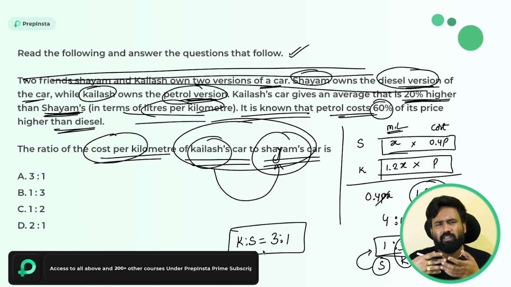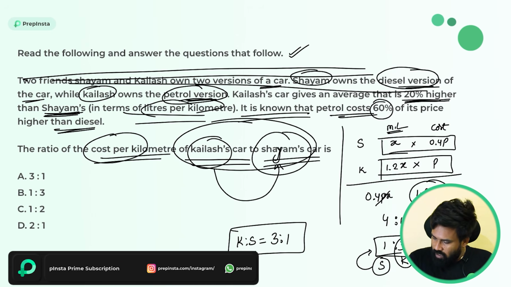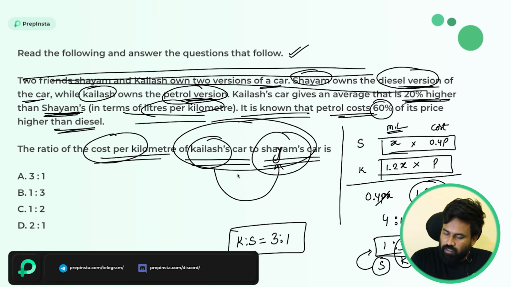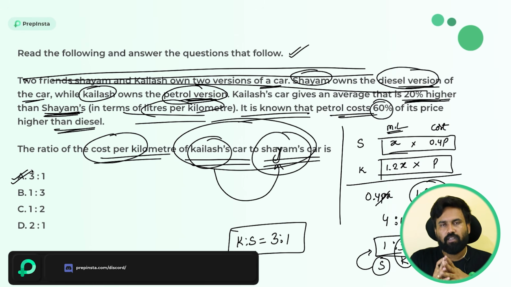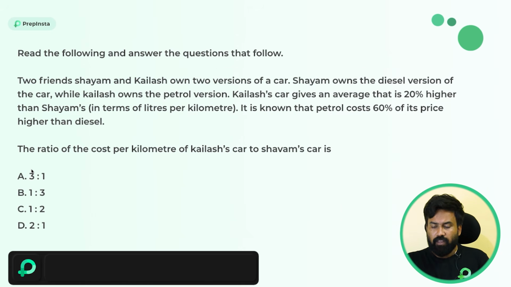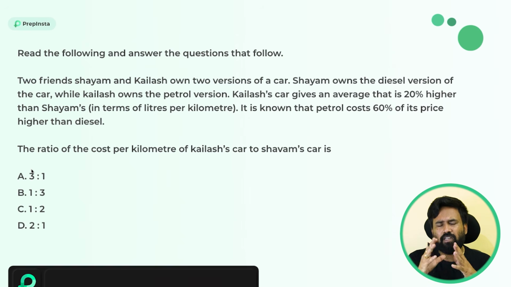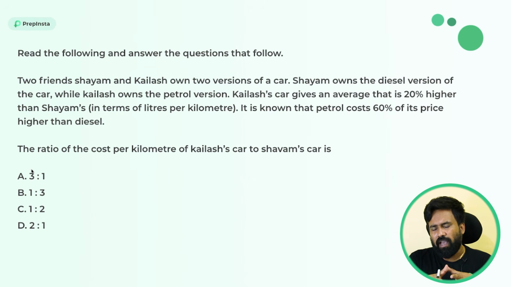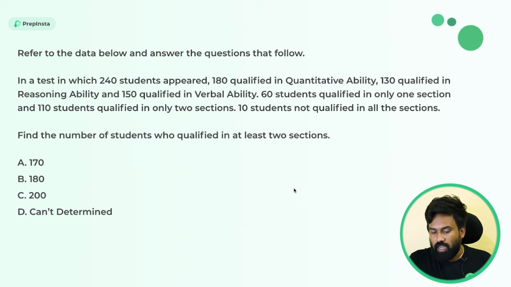Whether you got 3:1 or 1:3, it doesn't matter. Calculate the answers quickly and just take care of the order of the people or objects or whatever they are asking for. Here they are asking Kailash first, so Kailash is first, 3:1. This is how the numerical computation questions will be in Goldman Sachs, and it's a little tricky. I'm telling you directly, they are not complex actually. They are in a tricky manner, where around 50% of the questions are very basic and the remaining 50% are above medium, not very hard. So try to practice more to get habituated.